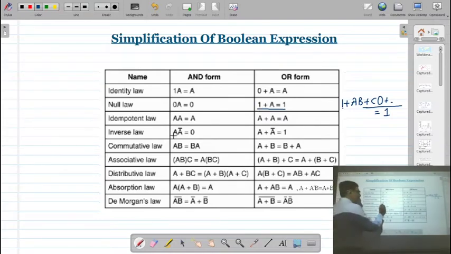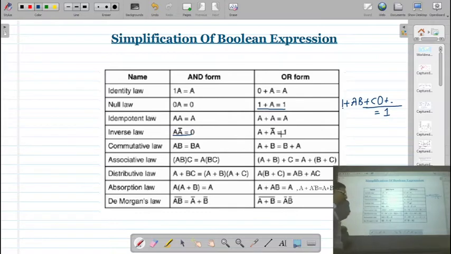Then another important one is A into A bar is equal to 0. When you are ANDing a variable with its complement, the product is going to be 0, and in the same way A plus A bar is going to be 1. These are very simple Boolean laws, but they are very helpful for simplifying the expression.